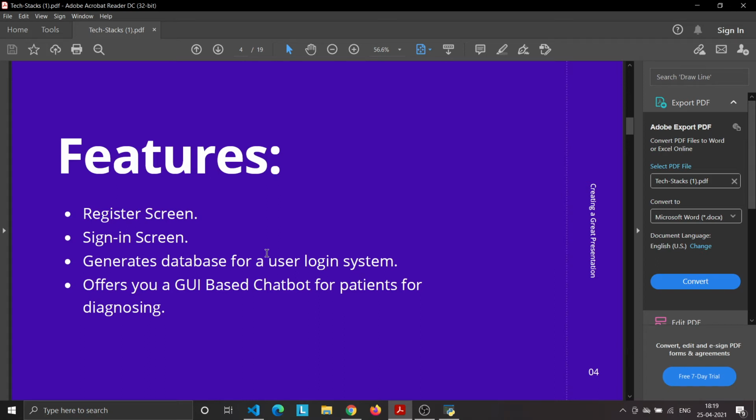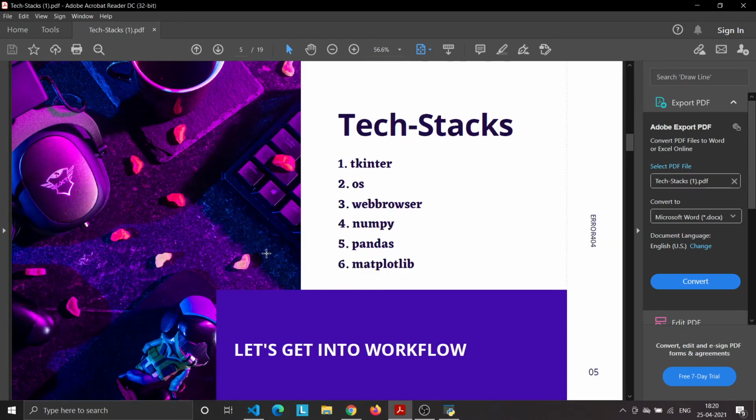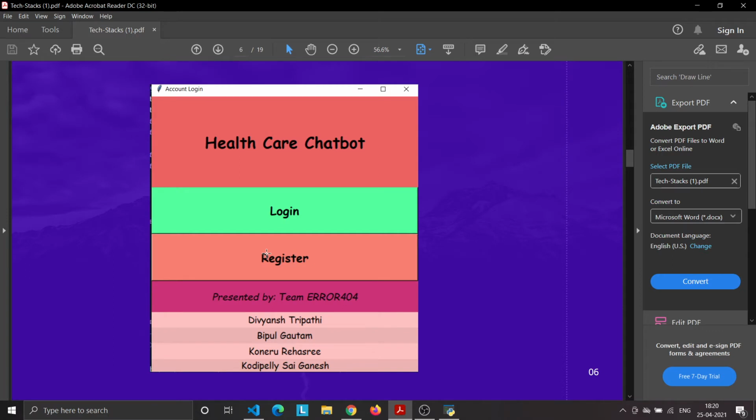So the features are, we have a registration screen, a sign-in screen, and we also generate a database for a user login system. We also offer a GUI based chatbot for patients for diagnosing them, and we also recommend an appropriate doctor for the symptoms. The tech stack has already been mentioned. So basically this is the workflow.